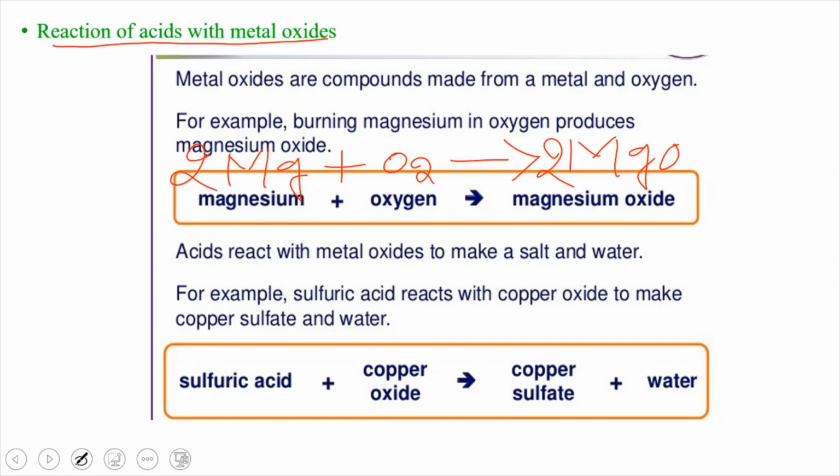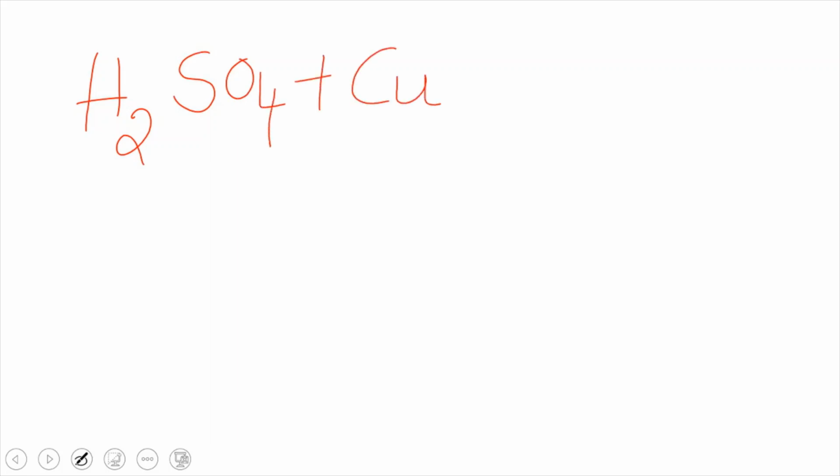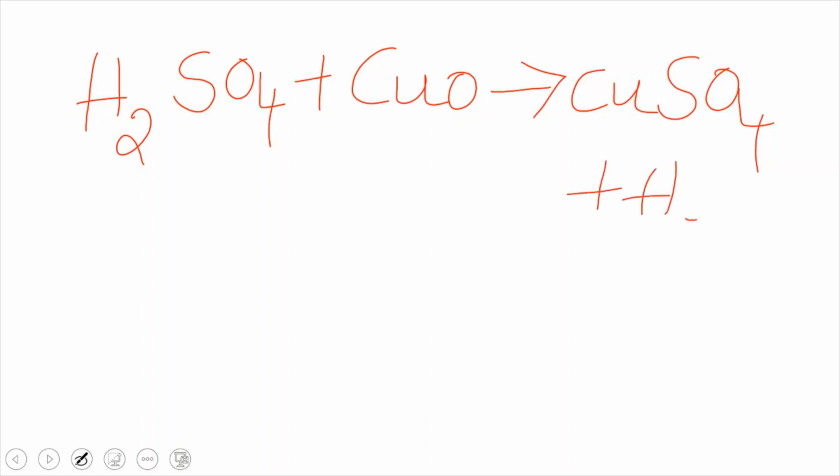If acids react with metal oxides, they produce salt and water. Here I have given an equation: sulfuric acid reacts with copper oxide to give copper sulfate and water. So we'll write the equation here. Sulfuric acid, H2SO4, reacts with copper oxide, which is a metal oxide, to give CuSO4, copper sulfate, plus water, which is liberated in this reaction.